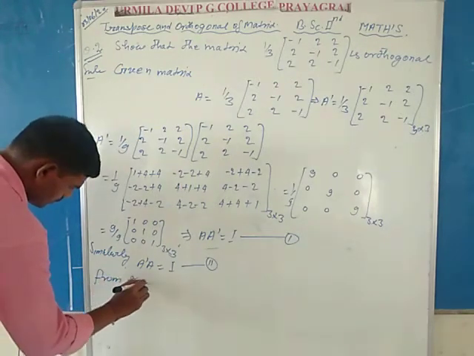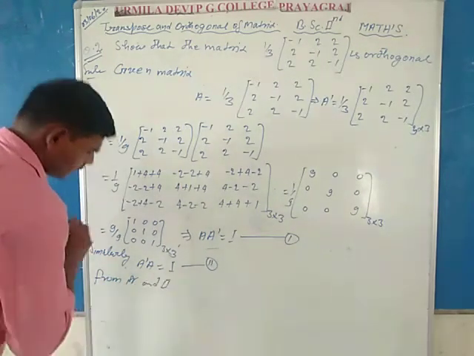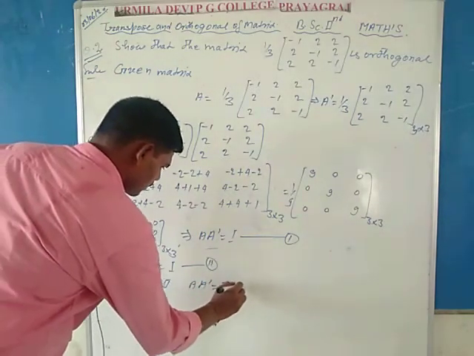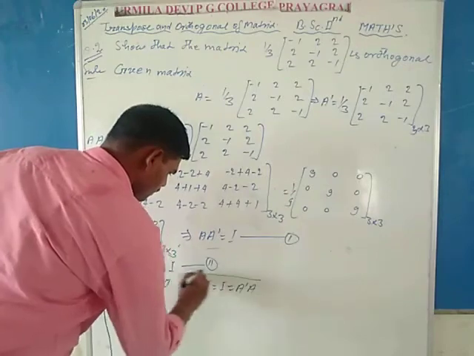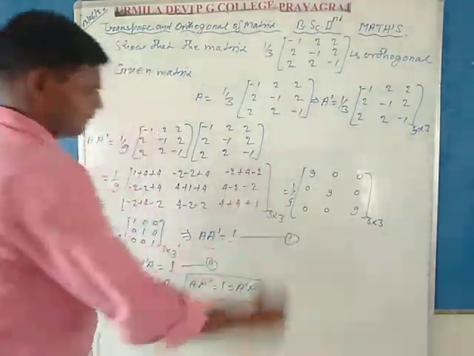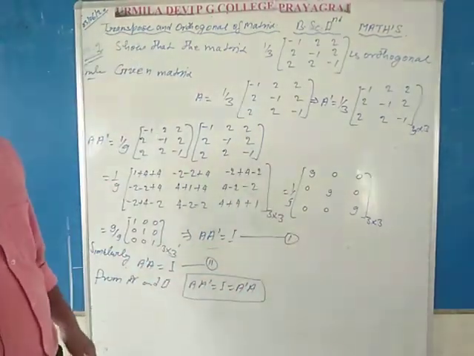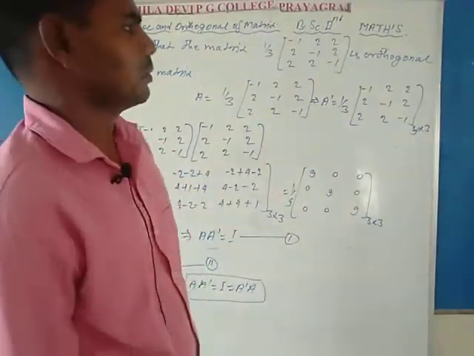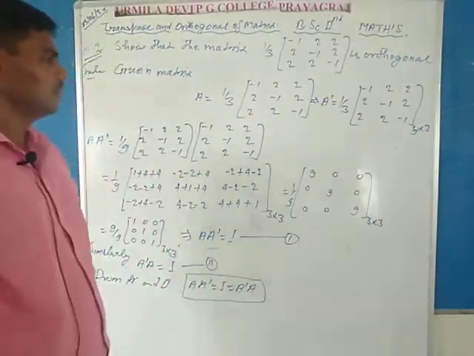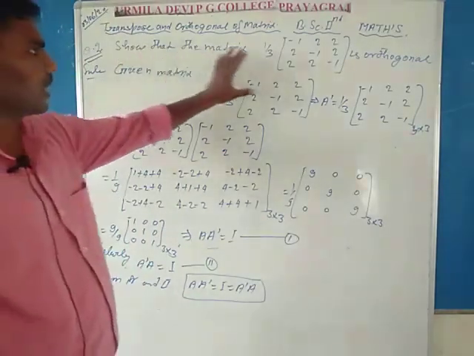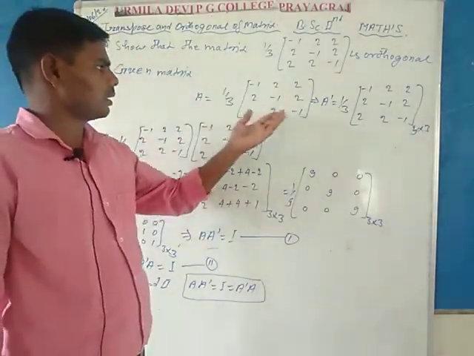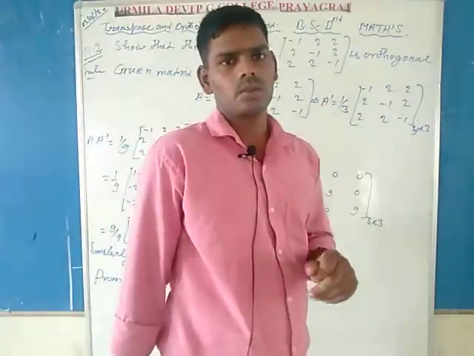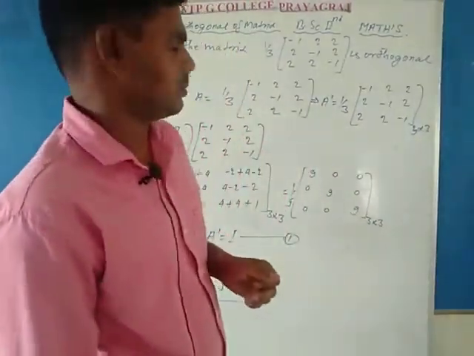From first and second, it's clear that A dash A is equal to identity is equal to A A dash. This is the complete definition of the orthogonal matrix, any square matrix. Suppose that here capital A. So in this question, given matrix A is equal to 1/3 of this, here by transpose rule, calculate the transpose of matrix A, square matrix capital A.